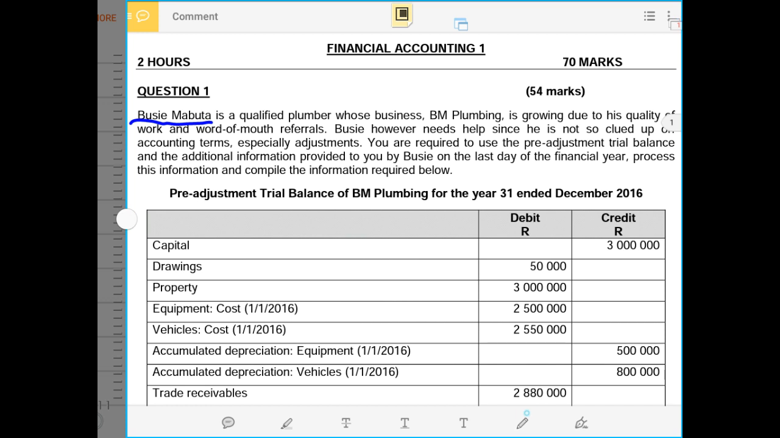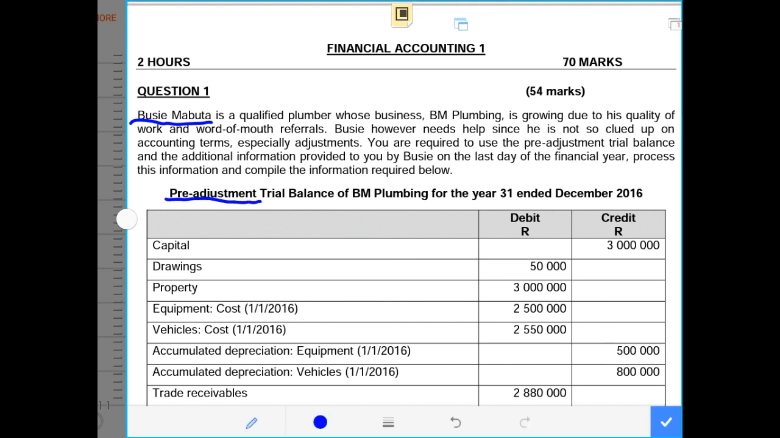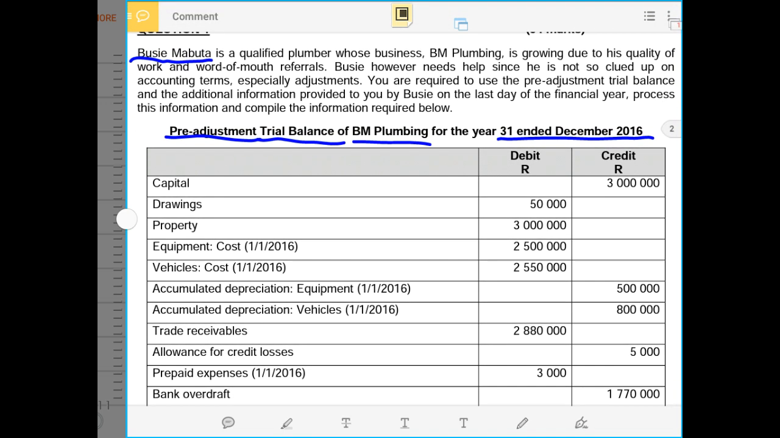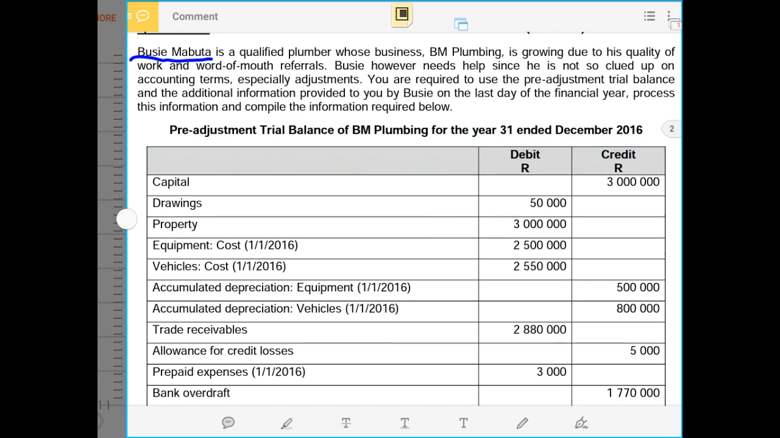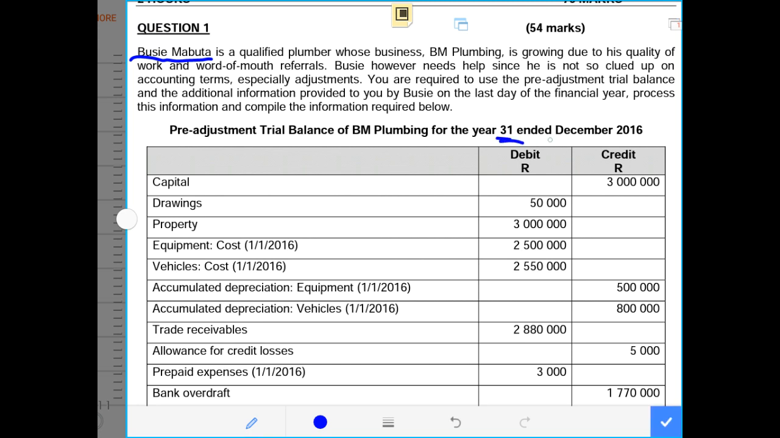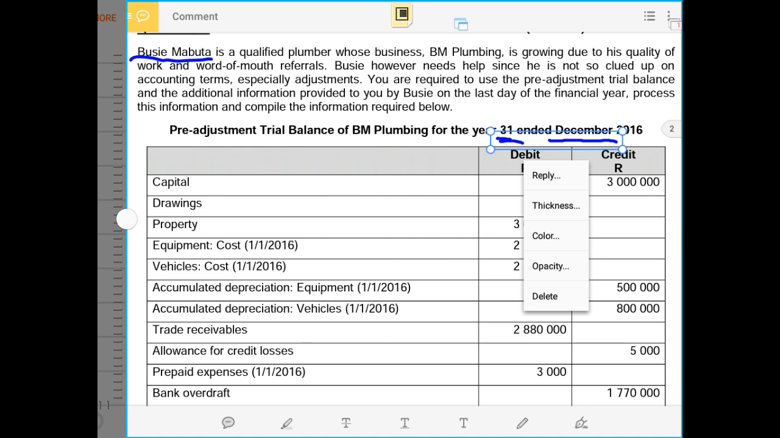So now we are required to analyze the pre-adjustment trial balance. It means this is before the adjustments were taken into account. We must look at the pre-adjustment balance of BM Plumbing for the year ended 31st of December 2016. So the accounting period for this business ends on the 31st of December each and every year, and we are dealing with the current year, which is the year 2016.